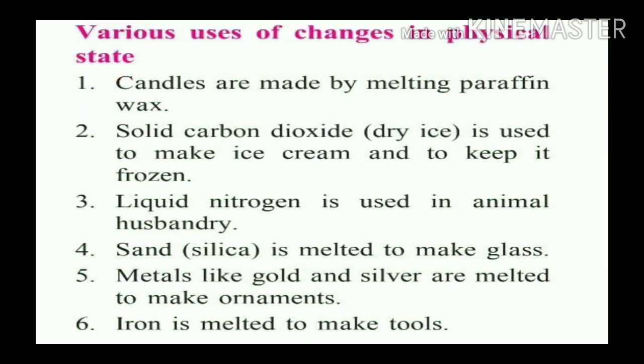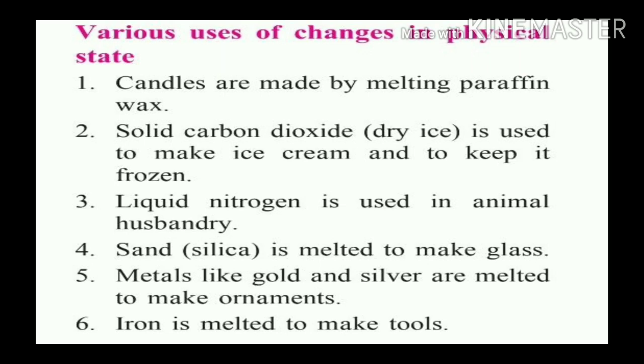Various uses of changes in physical state. First use, see, candles are made by melting paraffin wax. It means paraffin wax is melted and the candles are made of molten wax.